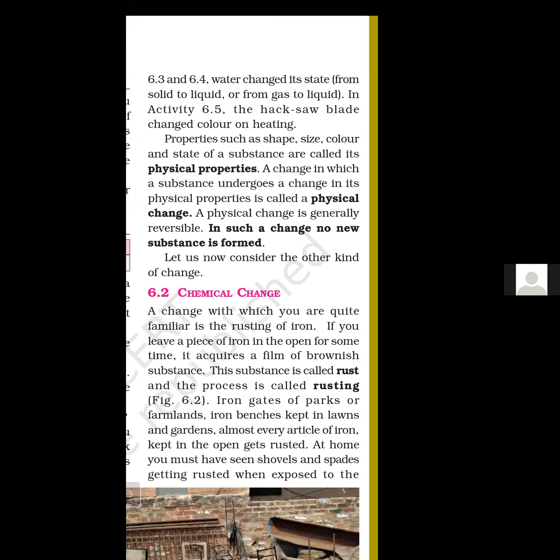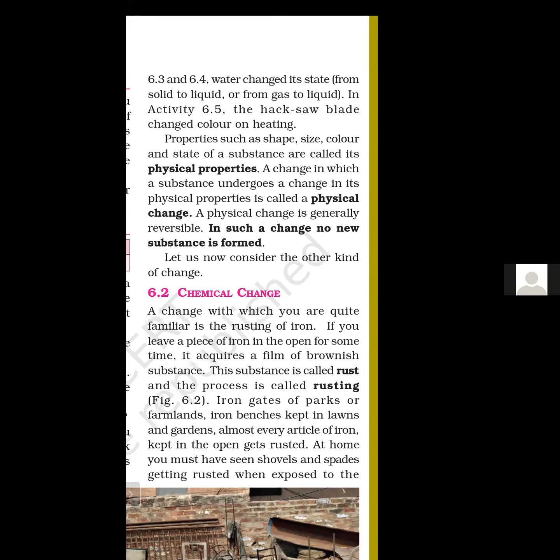That rust is damaging our iron articles. If there is an iron chair or iron door or iron railing, after some time it gets rusted, and that rust is a harmful substance to iron.